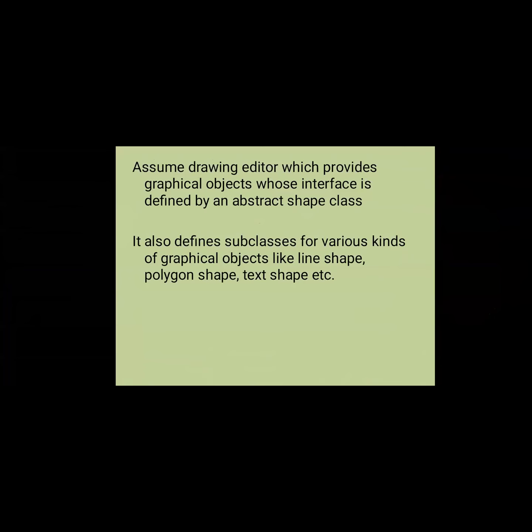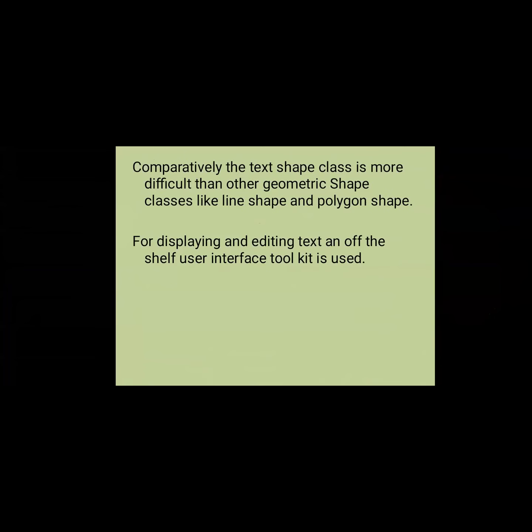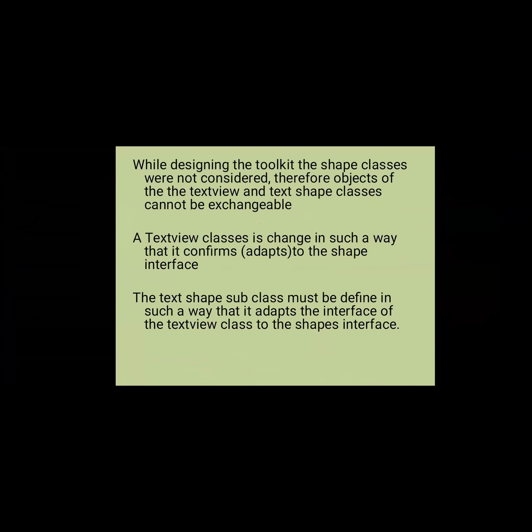When we consider the drawing editor, the text shape is very difficult compared with the line shape or maybe the polygon shape. For displaying and editing the text, an off-the-shelf user interface toolkit is used. That means an interface toolkit is used for adapting and modifying the interface. While designing the toolkit, the shape class was not considered. Therefore, the objects of the text view and text shape classes cannot be exchanged. The text view class is changed in such a way that it conforms to the shape interface.